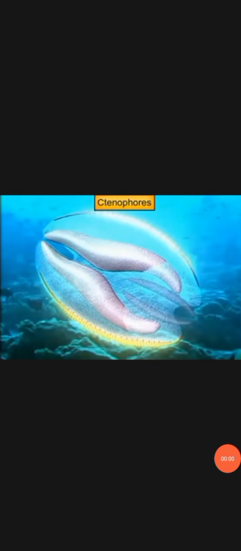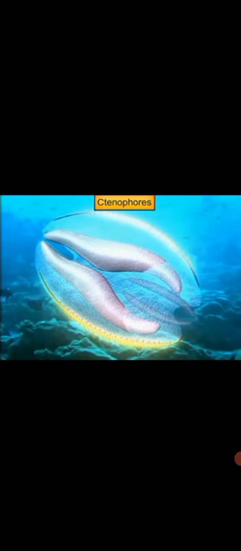Now let us recall it. Ctenophores are commonly called comb jellies or sea walnuts. Ctenophora are exclusively marine, biradially symmetrical, diploblastic, with a tissue level of organization.